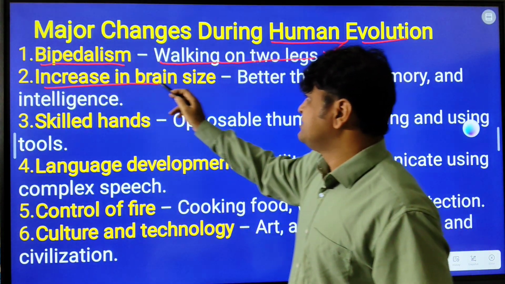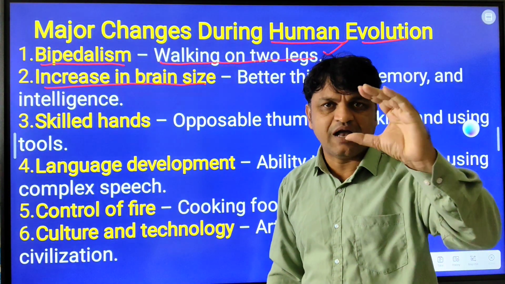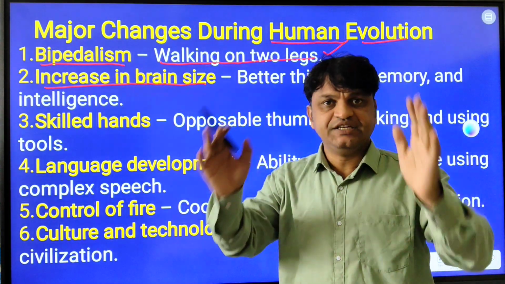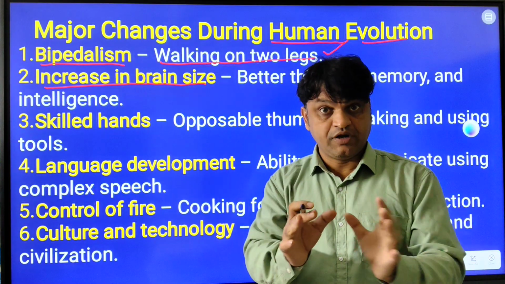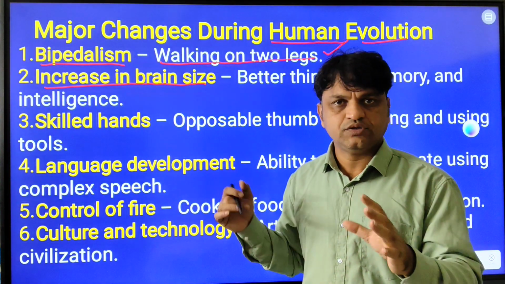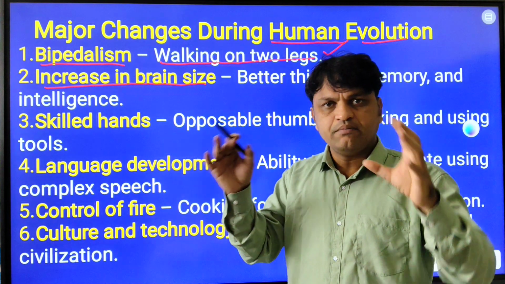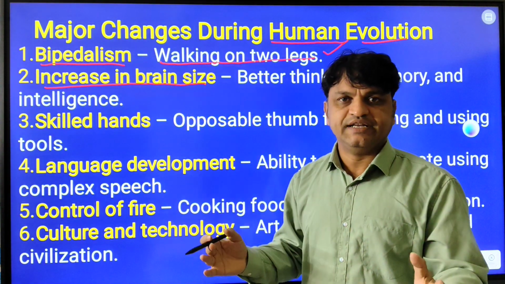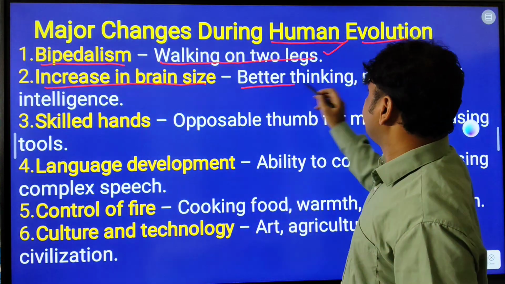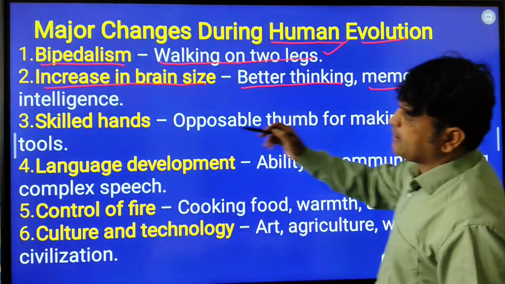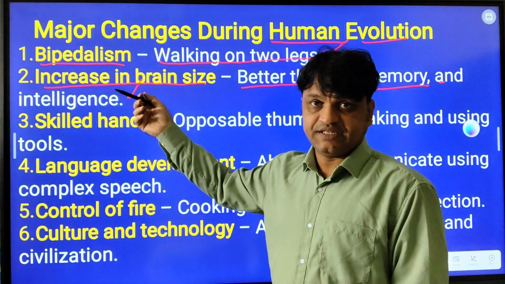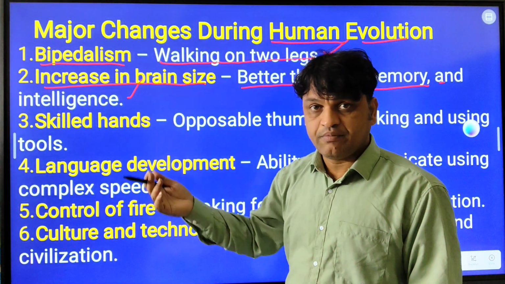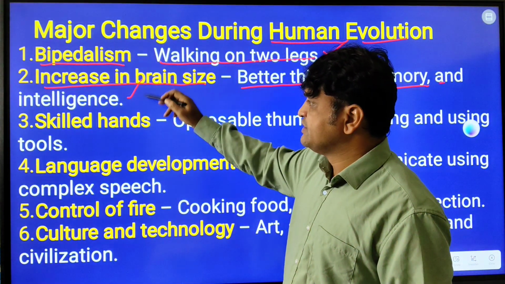Then increase in brain size. I told you Australopithecus has a very small brain. After that, in Homo habilis, brain size increased. Homo erectus, then Homo neanderthal, had a large brain. Today's human being does not have a large brain, and compared with the Neanderthal it is smaller, but we are more intelligent. Okay, then better thinking, memory and intelligence. So the increase in brain size led to intelligence; your thinking, memory, everything happened due to the increase in brain size.